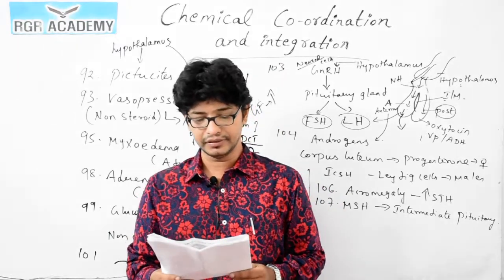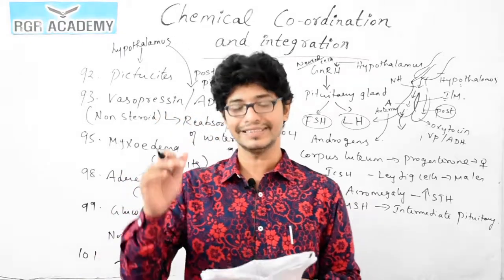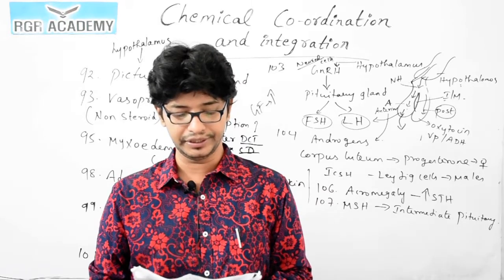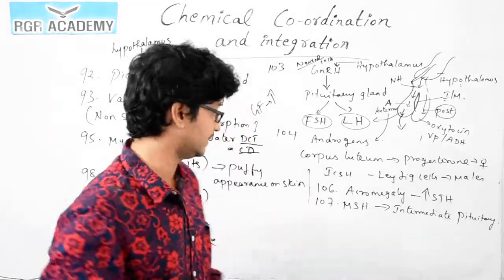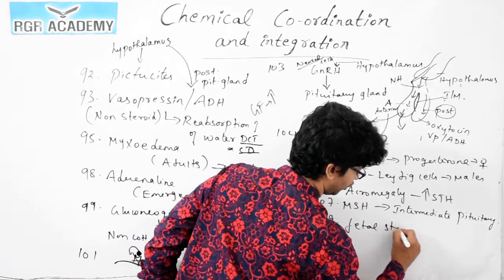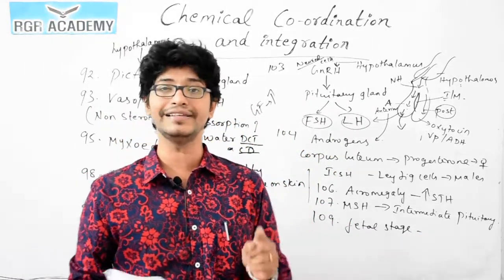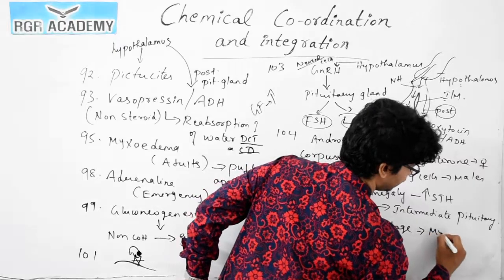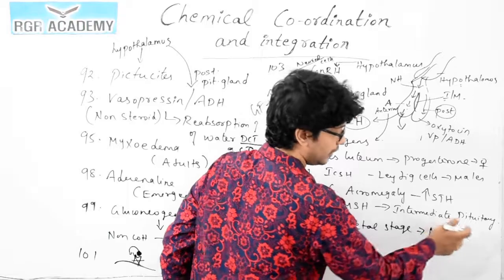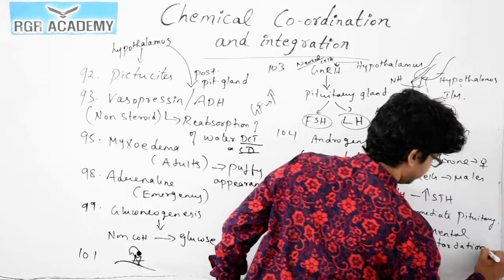Question number 109: the cause of cretinism, which causes hypothyroidism, is a reduction in secretion. So inadequate secretion of the thyroxine hormone during the fetal stage. Guys, you should understand this occurs in the fetal stage itself, so automatically the abnormalities can be seen. This condition we call hypothyroidism, and it leads to mental retardation. The child may not have sufficient nutrients for the growth of the cells of the central nervous system, so this leads to mental retardation in children.